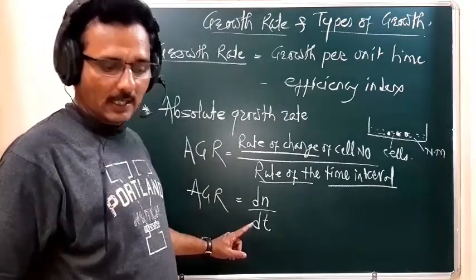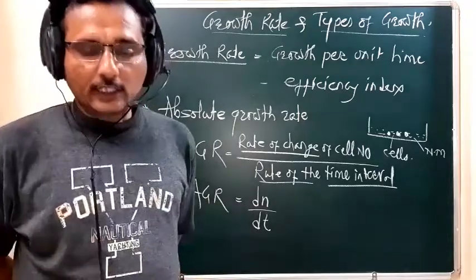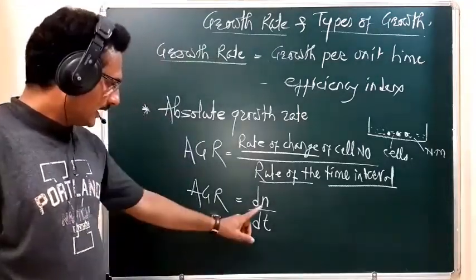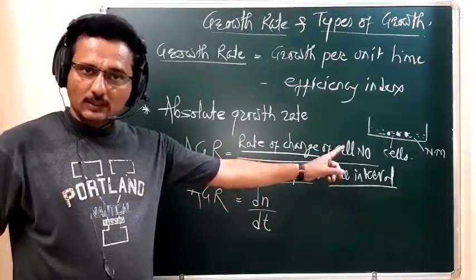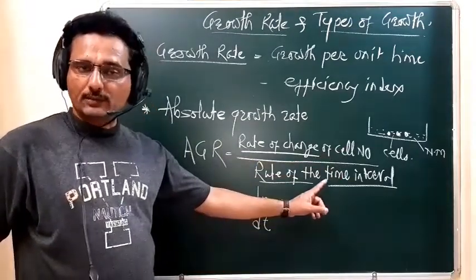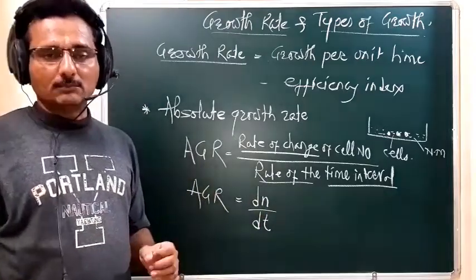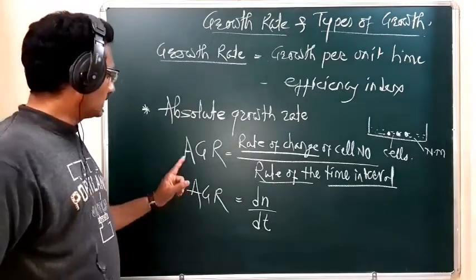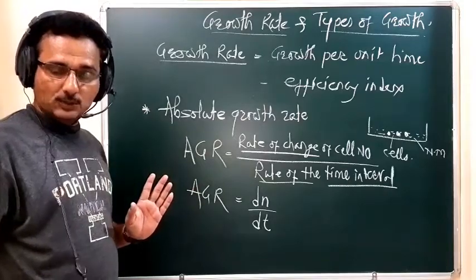Here d stands for the rate of change, n stands for the cell number, and t stands for the time interval. After a certain time interval the cell number changes, and this is called the absolute growth rate.